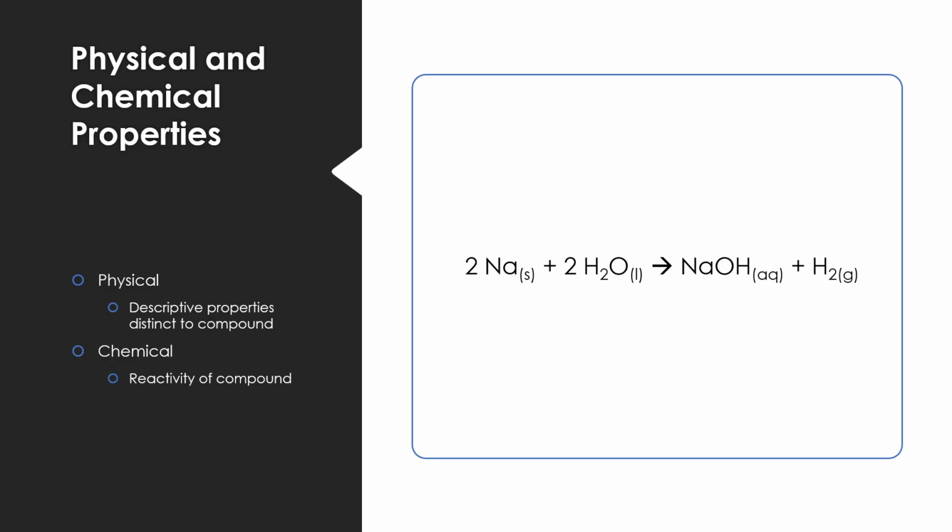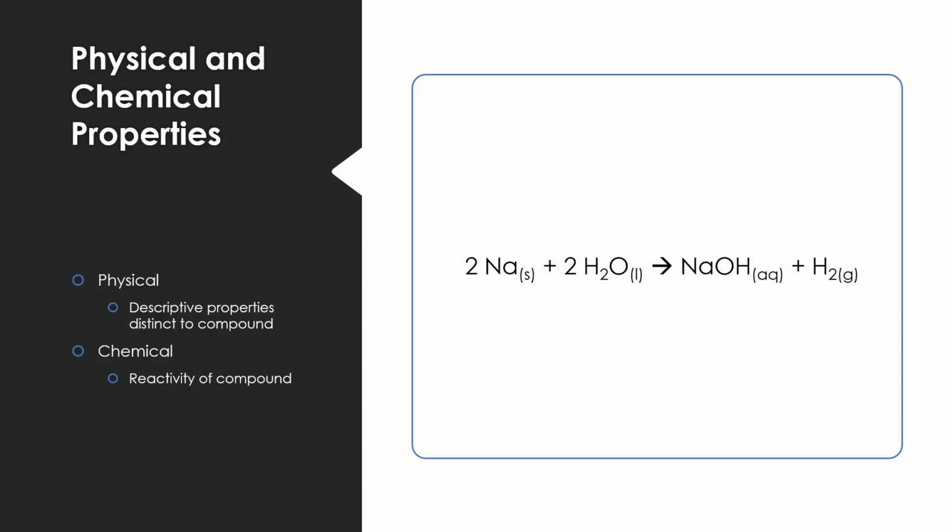Chemical properties have to do with its reactivity. So for instance, water will react with sodium metal to form sodium hydroxide and hydrogen gas. So that's one of the chemical properties of water, is that it is reactive. It is also technically both acidic and basic. It's what we call amphoteric. So that's the difference between physical and chemical properties.